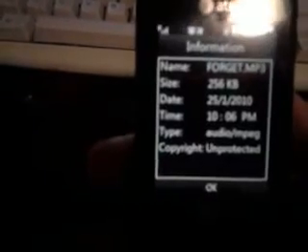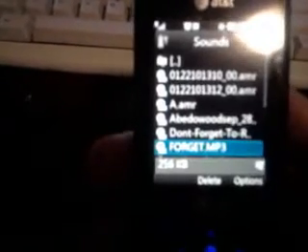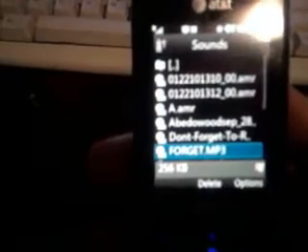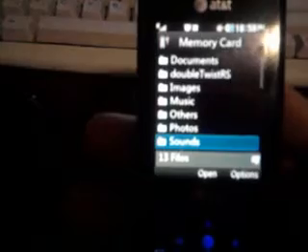And this also shows that you do not need a DRM file or anything like that. This is a normal MP3 ringtone that I made on my computer. Simple as that. The only thing, it has to be under 300 KB. As long as it's under 300 KB, the phone will read it, play it, and you'll be able to do everything you want with it.